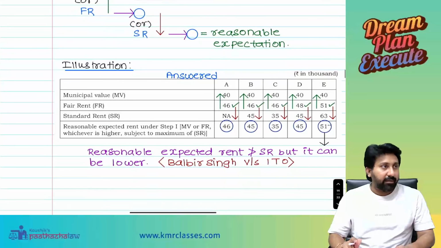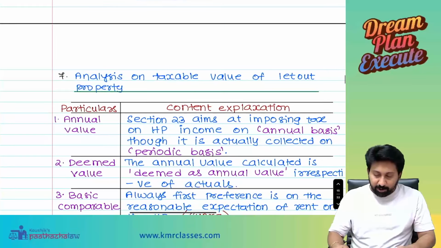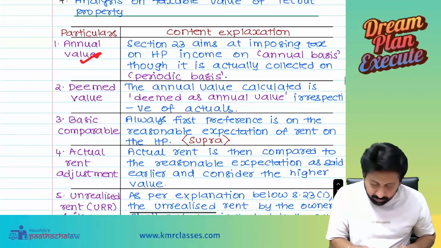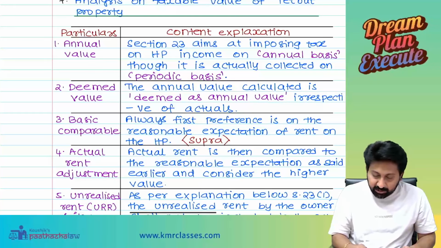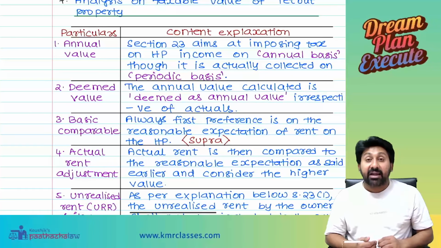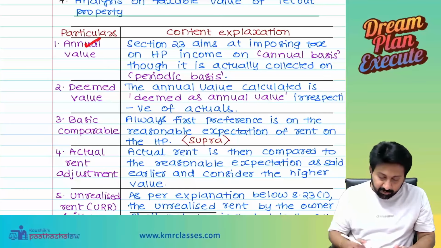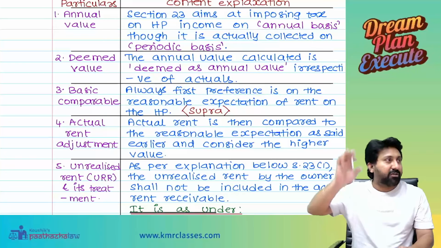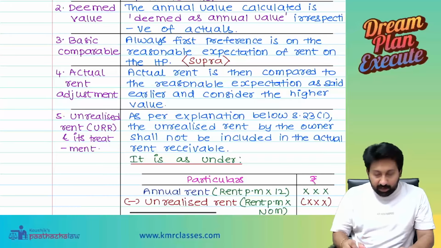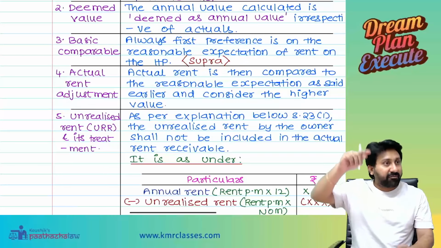Okay, now see here. For computational purposes, let us have certain points. Annual value: Section 23 aims at imposing tax on house property on an annual basis, though rent is actually collected on a periodic basis. Rent will be collected per month, but I will tax only on an annual basis. That's why the word is annual value. Deemed value: the annual value calculated will be deemed to be the annual value, not the actuals, irrespective of actual. Basic comparable: always the first preference is the reasonable expectation of the rent on the house property. Supra means super reference above.